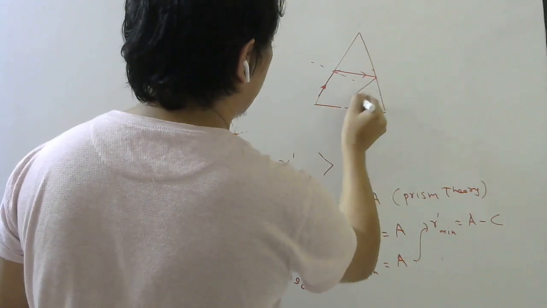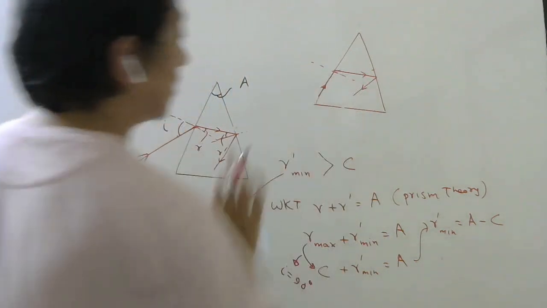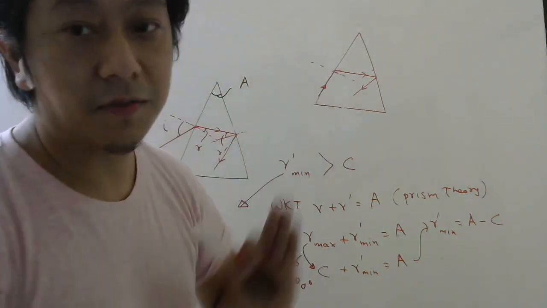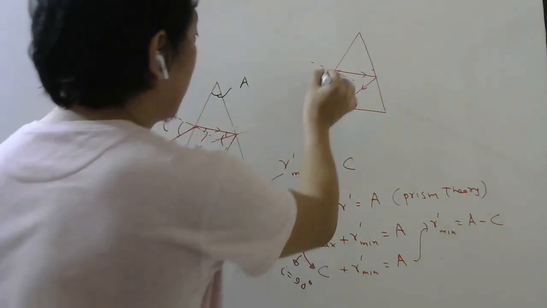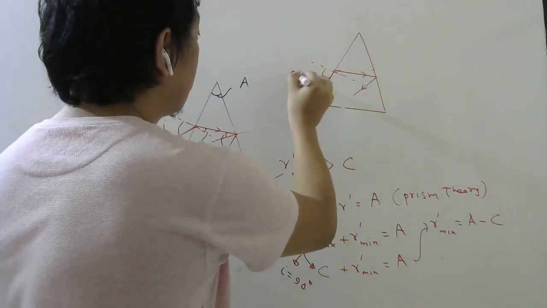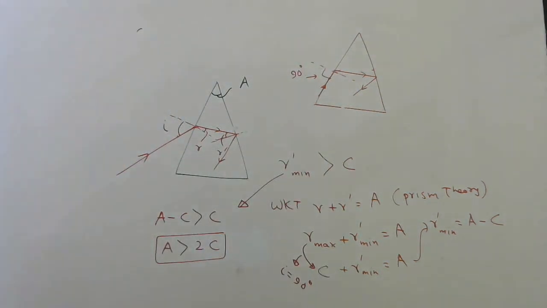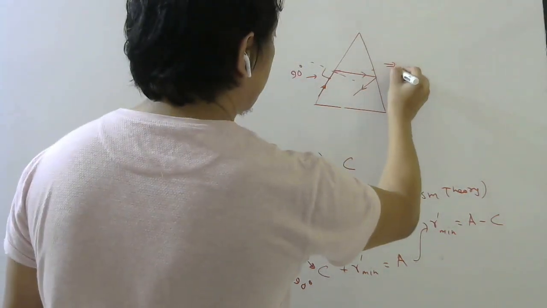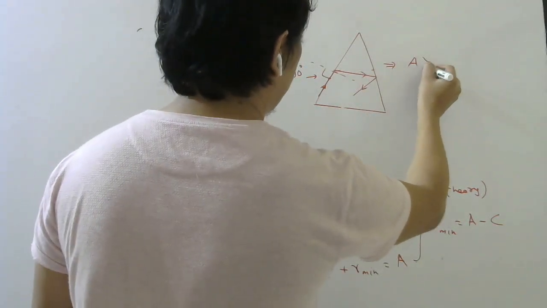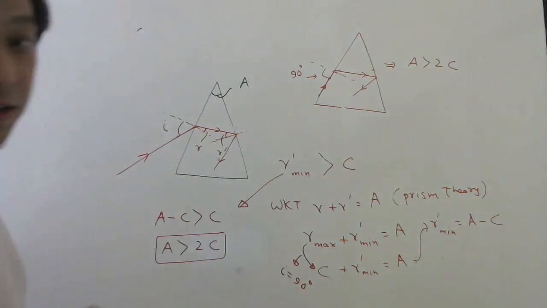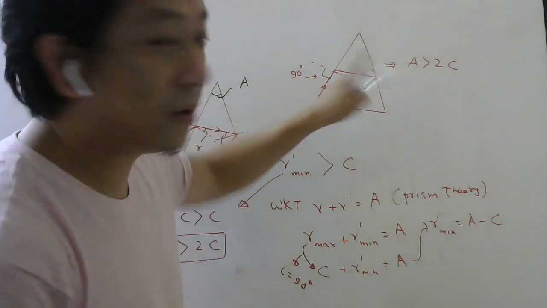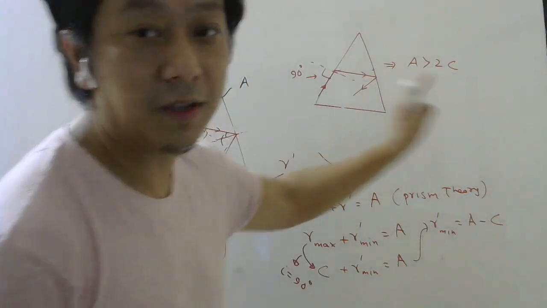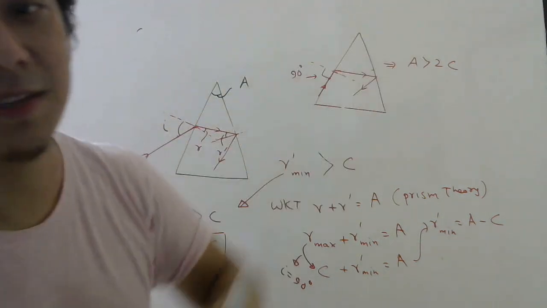And this should suffer TIR. So if this also suffers TIR, no other light will suffer TIR, because this is the maximum angle of incidence, 90. Okay. So this is the picture for A greater than 2C. If A is greater than 2C, even this light will not be able to emerge from the prism, even when the angle of incidence is maximum.